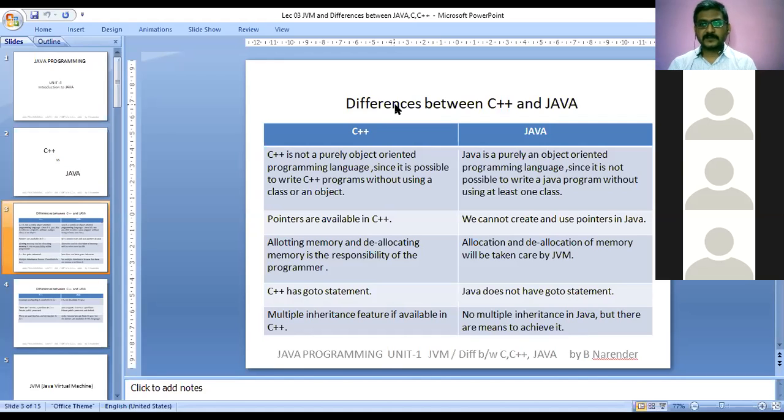Whereas in C++, the programmer is whole and sole responsible for memory creation and deletion. Now in Java, there is no involvement of the programmer to allocate or deallocate the memory.